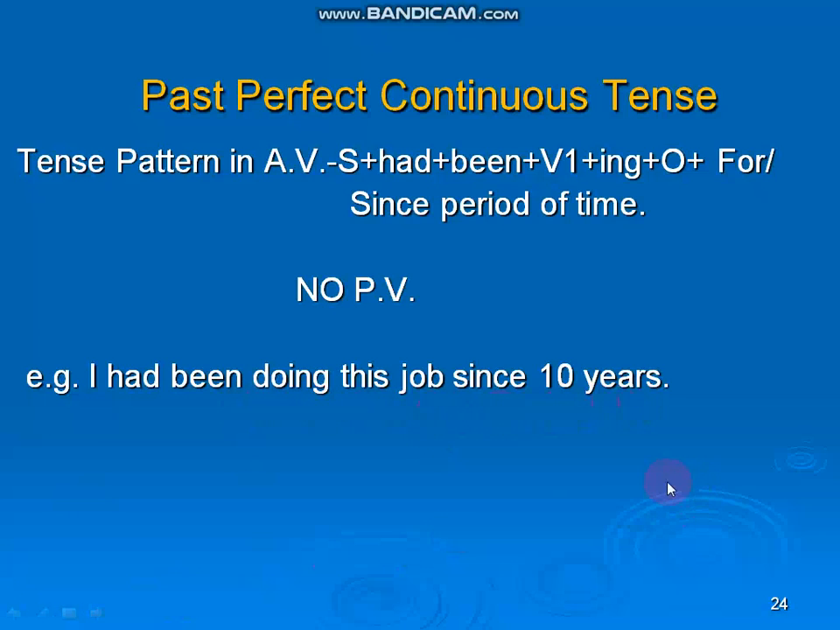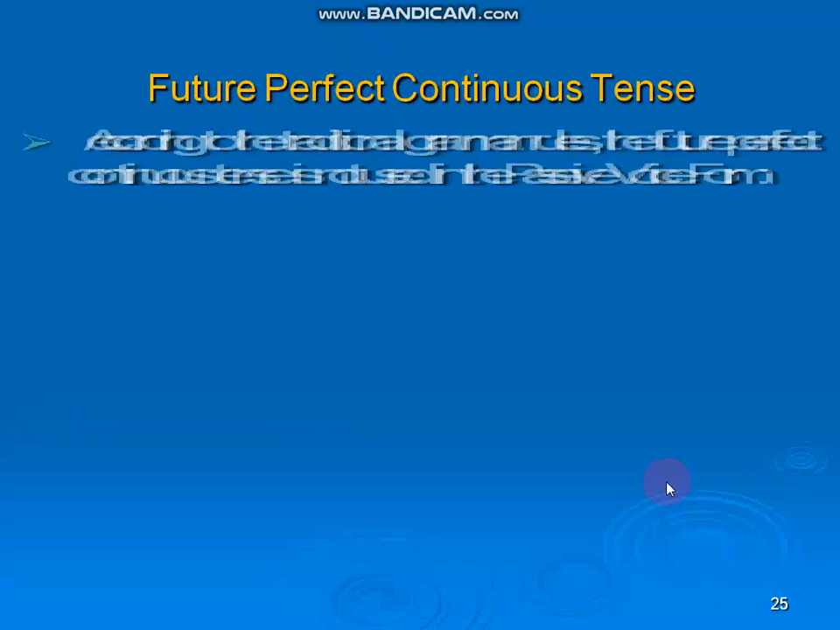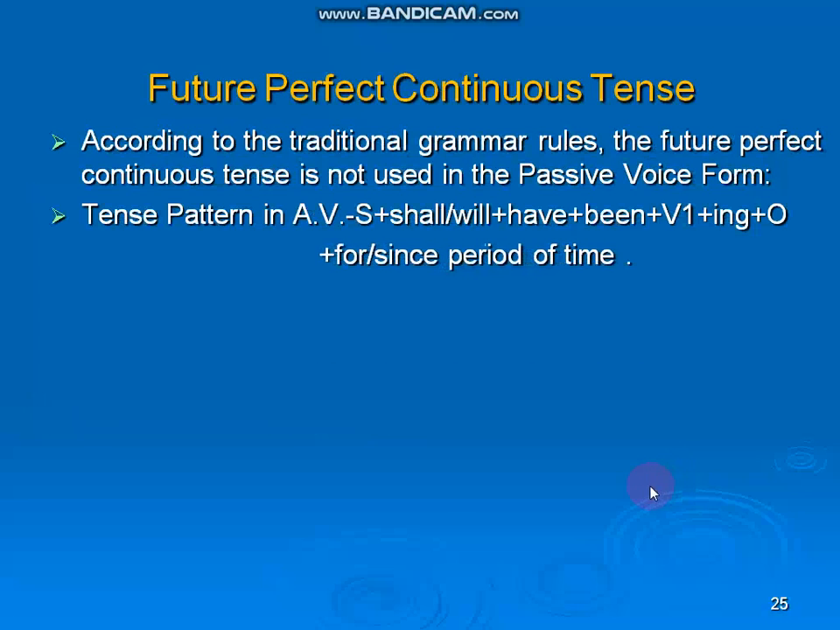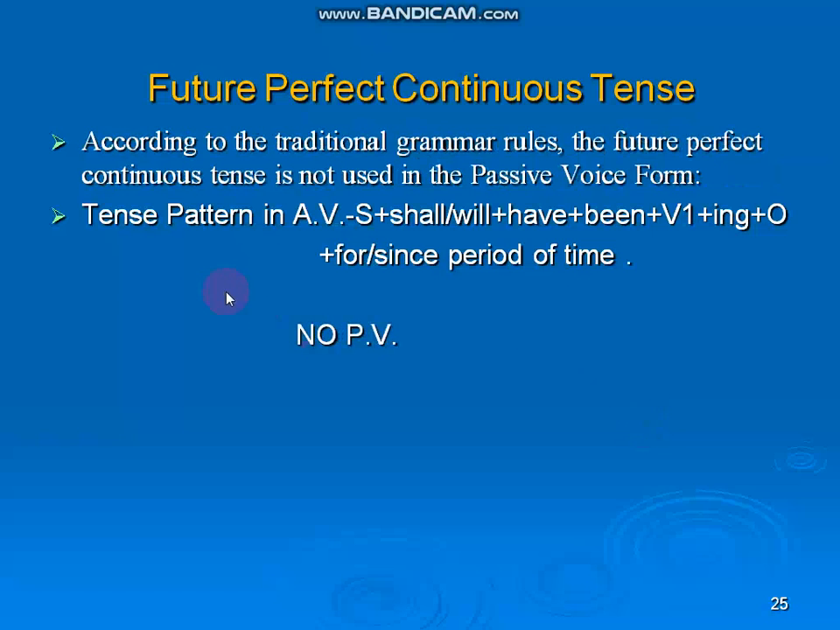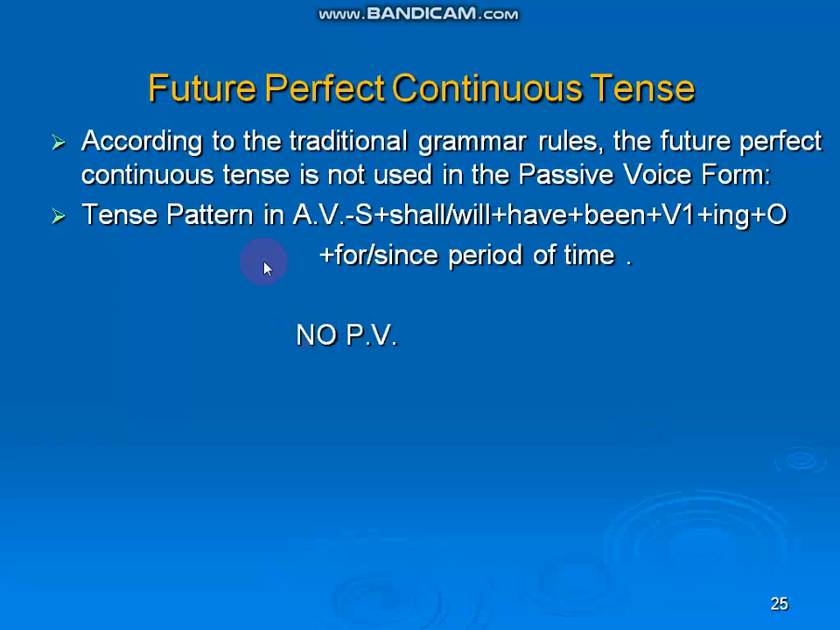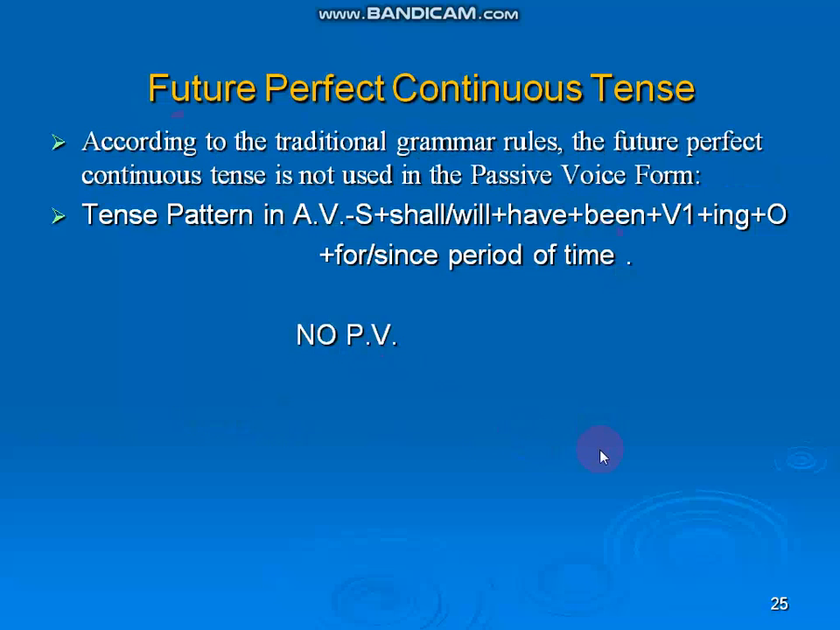Okay, we turn to the next. In future perfect continuous tense, according to the traditional grammar rules, the future perfect continuous tense is not used in the passive voice form. Tense pattern in active voice: Subject plus shall/will plus have plus been plus V1 plus ing plus object plus for/since period of time. There is no passive voice construction in future perfect continuous tense.